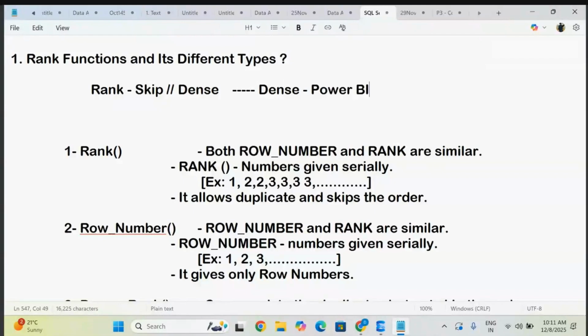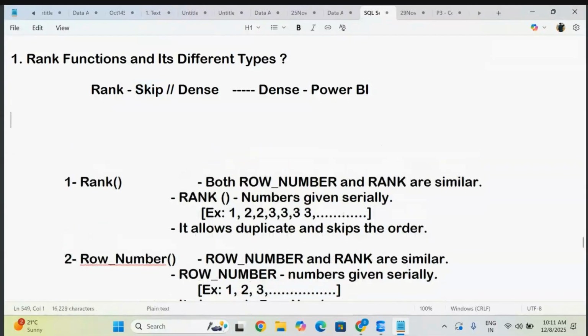So that rank is different. Now we are discussing the SQL database rank, which is different. So observe. The functionality is the same. Whenever we discussed Power BI, the skip rank: whenever you get the same value, it gives you a duplicate rank. But when you go for the next rank, it counts from the first. So 1, 2, 3, 4, 5, 6, 7, 8, 9. The next number would be 10. So this is how skip rank will give you the result.